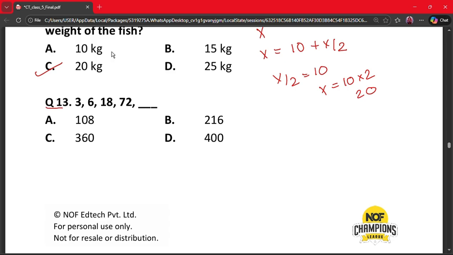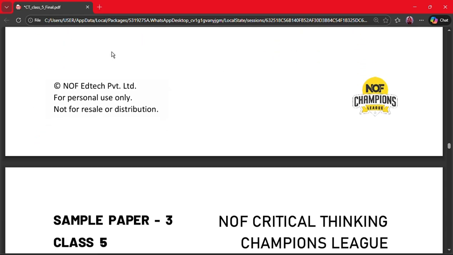Question number 13. Complete the pattern 3, 6, 18, 72, dash. So here 3 into 2 is 6, 6 into 3 is 18, 18 into 4 is 72, and 72 into 5 equals 360. So here the correct answer is option C.